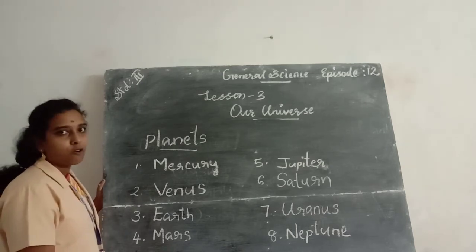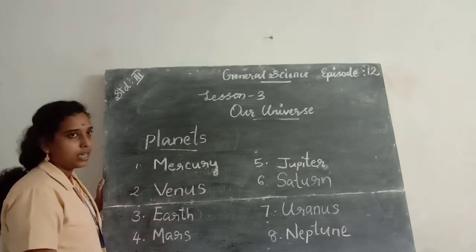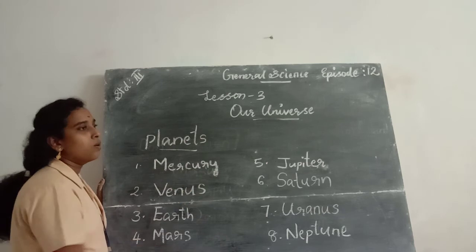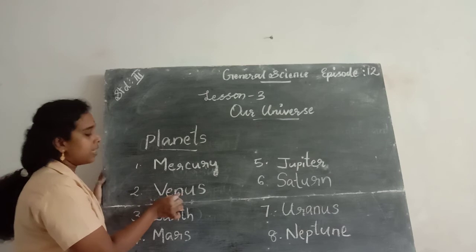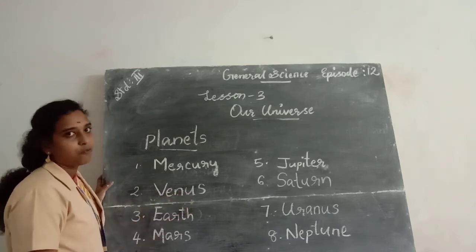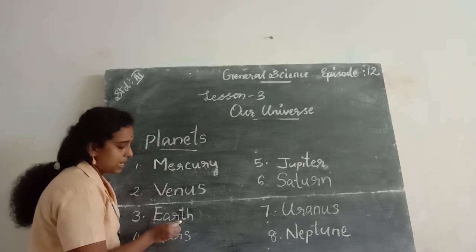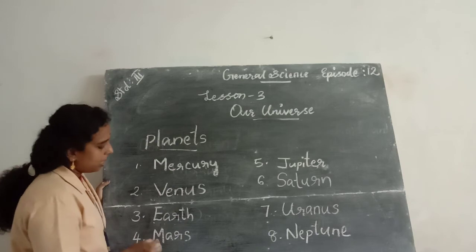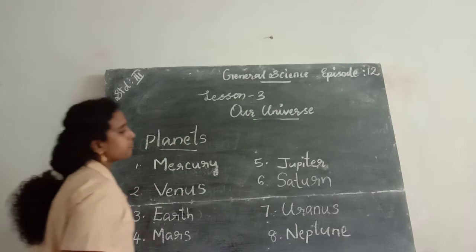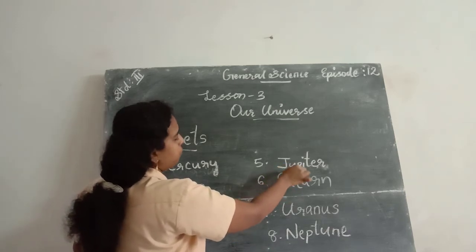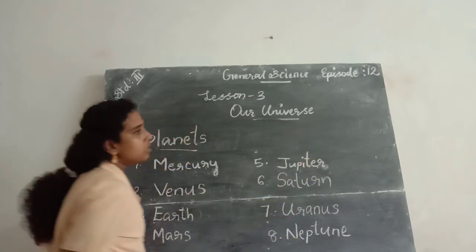So say the spelling of Mercury. Venus. Mars. Jupiter.